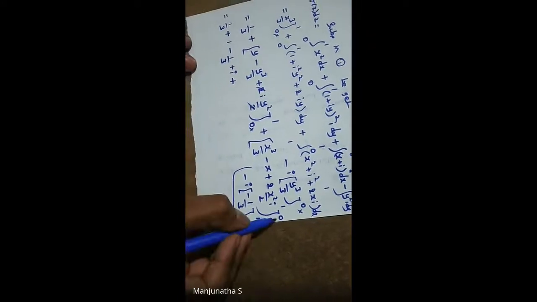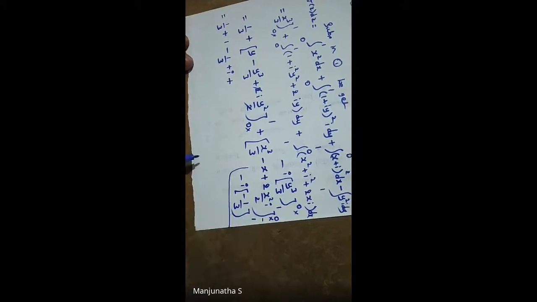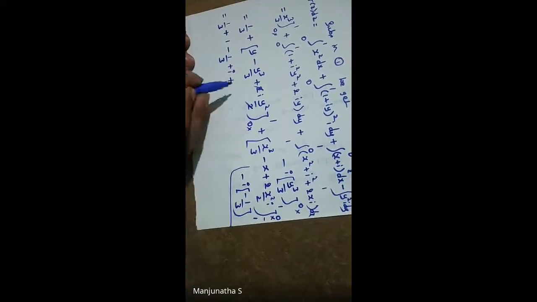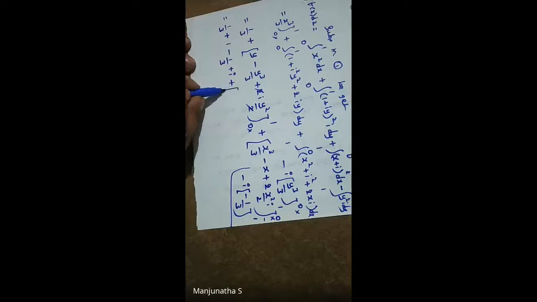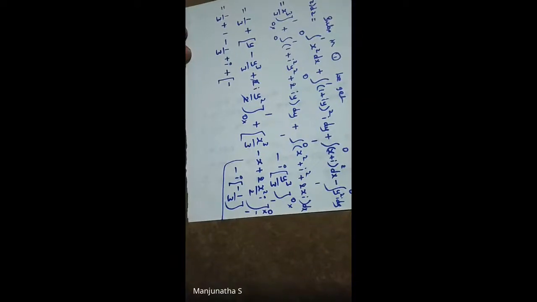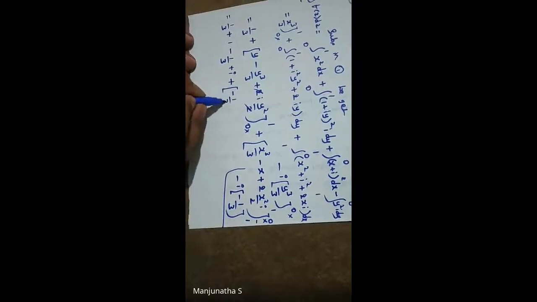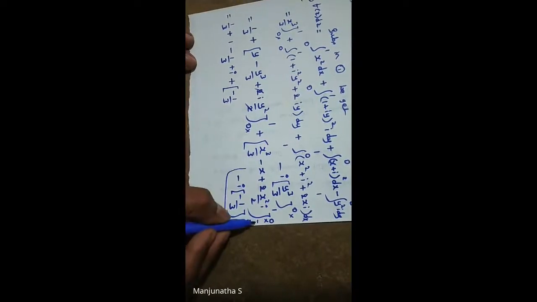So this is important. Upper limit is 0, lower limit is 1. So the upper limit is neglected, the lower limit is 1. Before that a negative sign is there. See, the negative sign is there. That sign we need to take. So open bracket, minus 1 cube is 1, so 1 by 3. Here also minus is there. Here also minus is there.